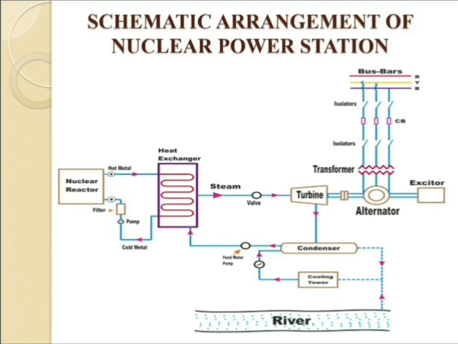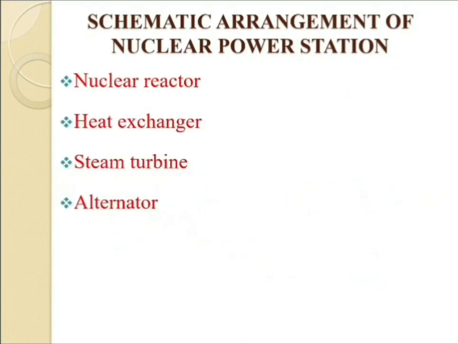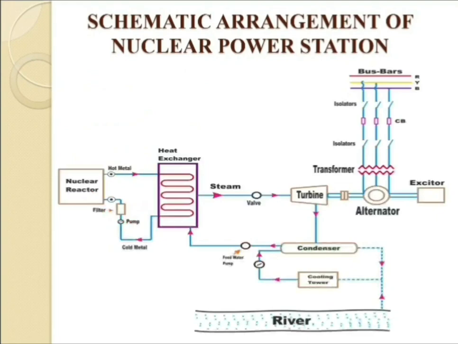So this is the schematic arrangement of the nuclear power station, and with the help of that power plant we can generate a very large amount of electricity which can be useful. So this is the function of nuclear reactor, heat exchanger, steam turbine and alternator, that is already we have discussed inside the schematic diagram.